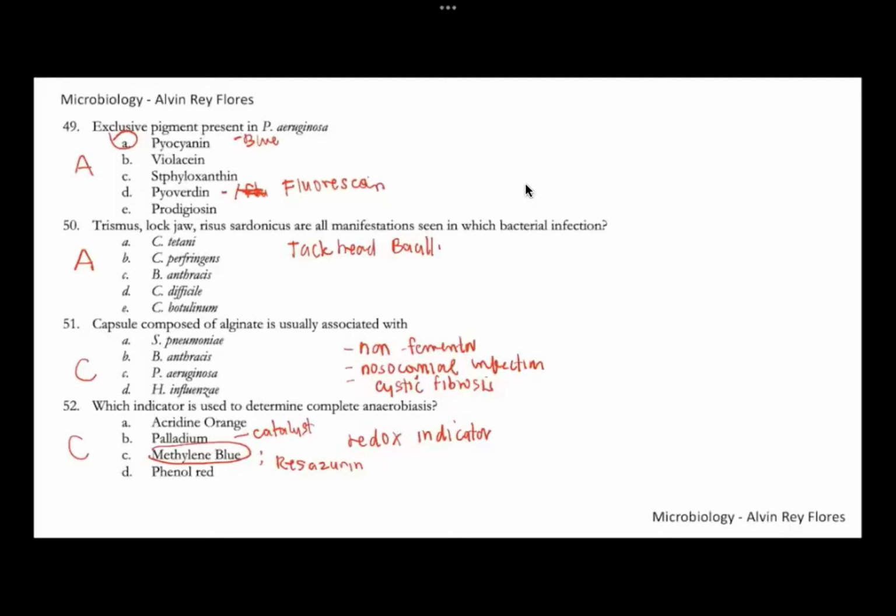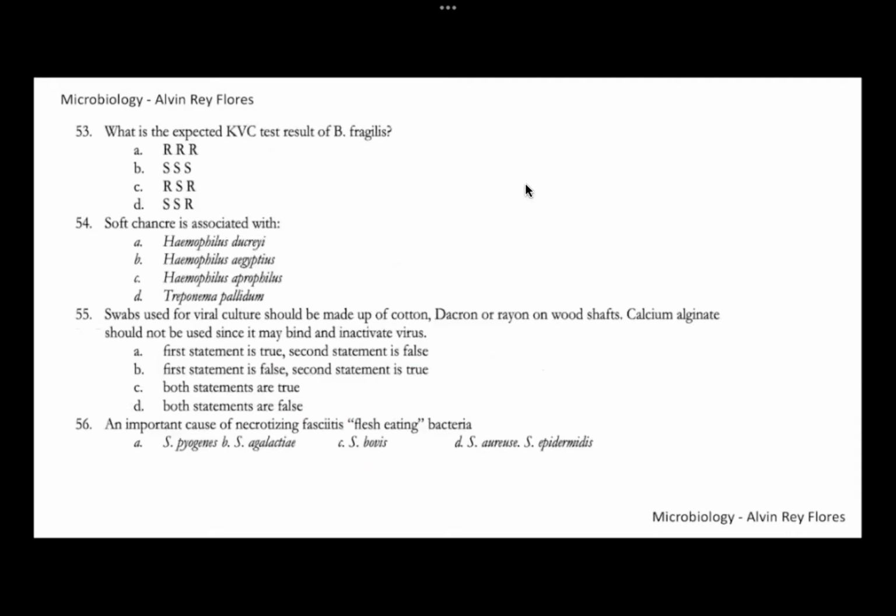So number 52, this is letter C, methylene blue. That would function as the redox indicator for the anaerobic chamber. Number 52, this is letter C. Number 53, what is the expected KBC test result for Bacteroides fragilis?